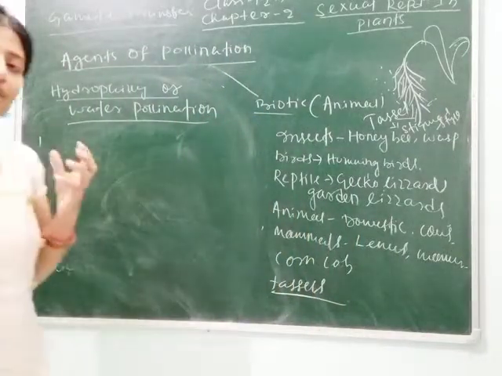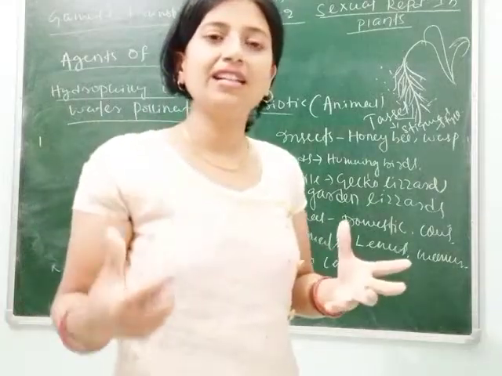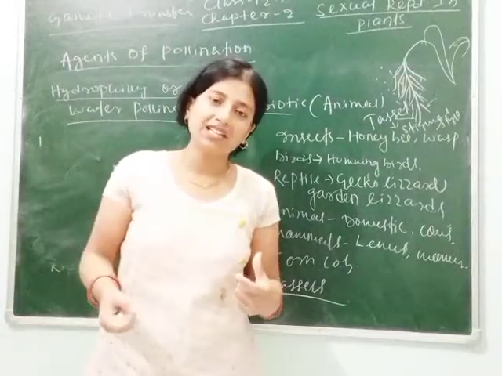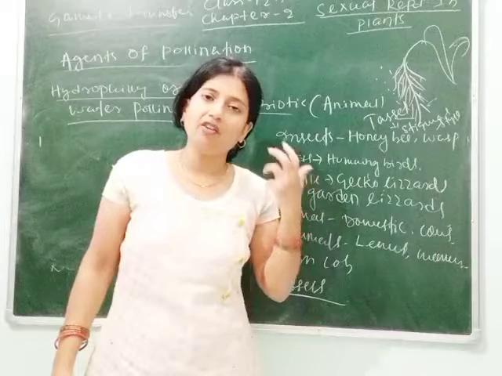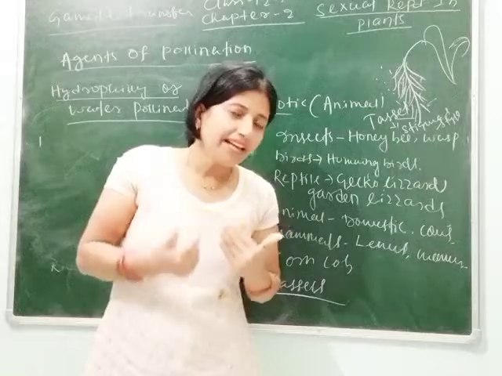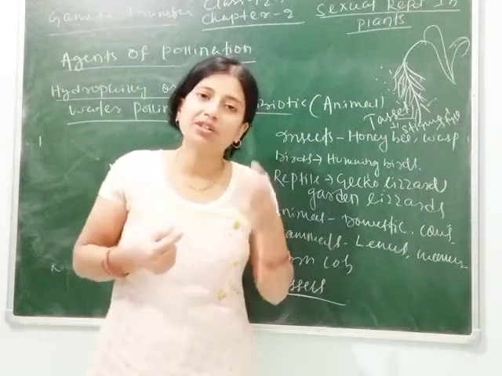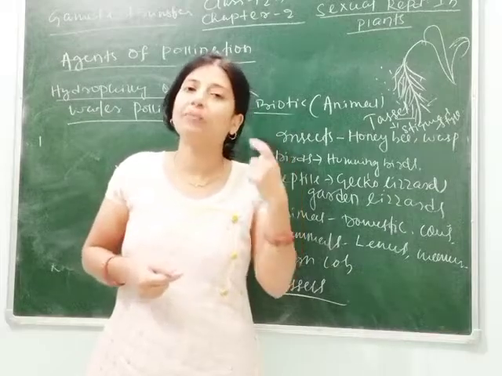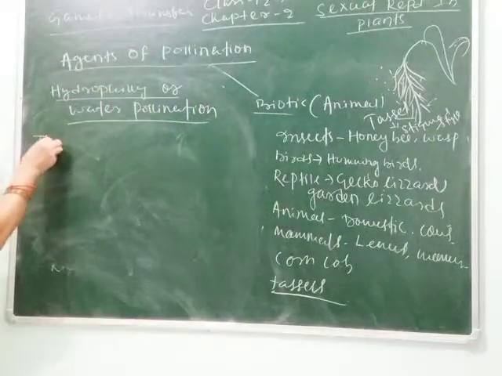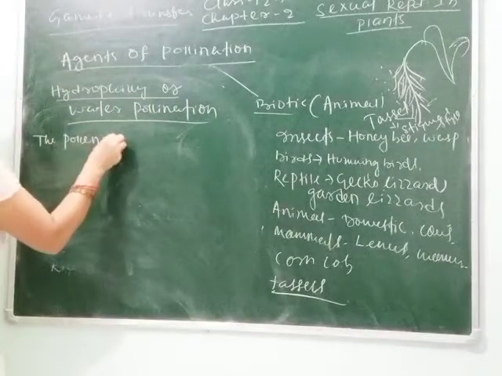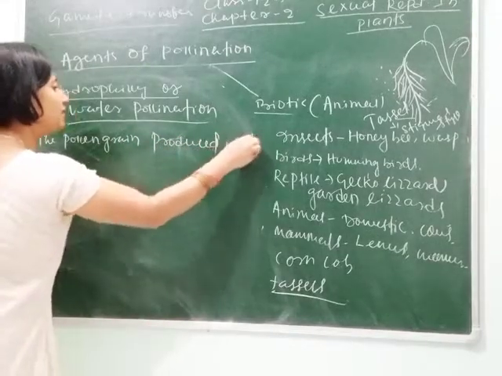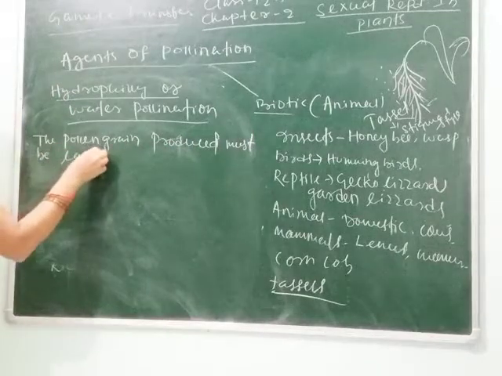The first character. As I have told you, in case of wind pollination, the pollen grain is large in number. Not only in wind pollination, always the male gamete, whether it is produced by plants, whether it is pollinated by insects, air or water, or whether the gamete is produced by animals, all the male gametes are always produced in large numbers. So this character can be taken by you as a common character. You can write this character in all pollinations. Means the pollen grain produced must be large in number.